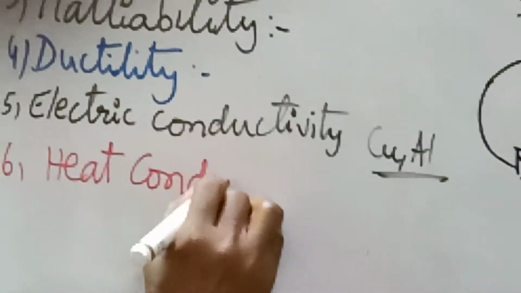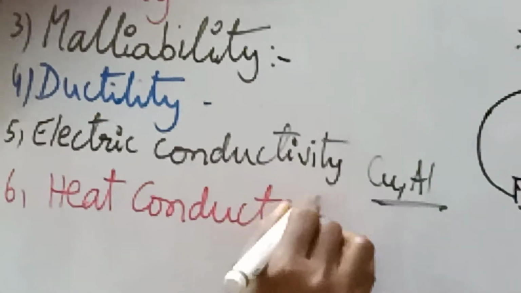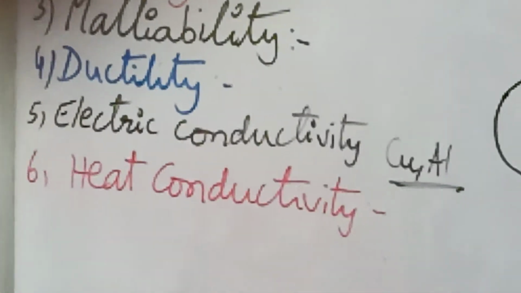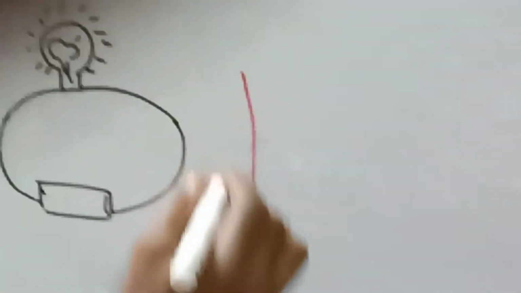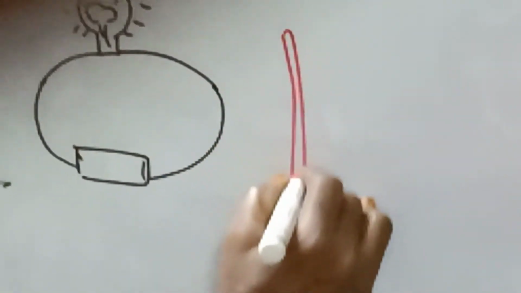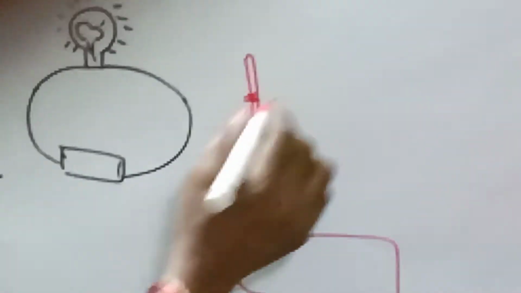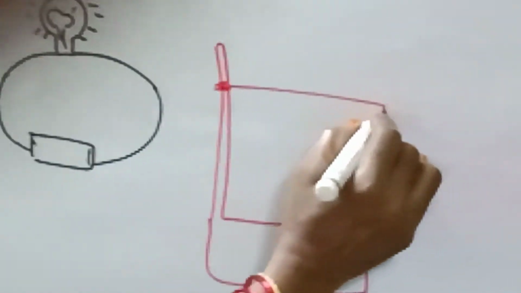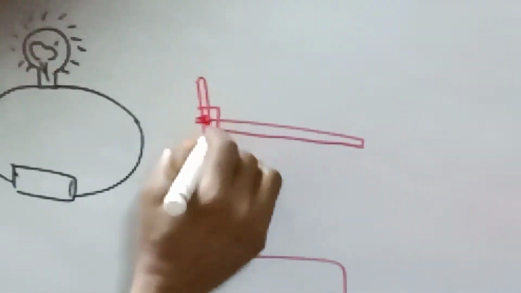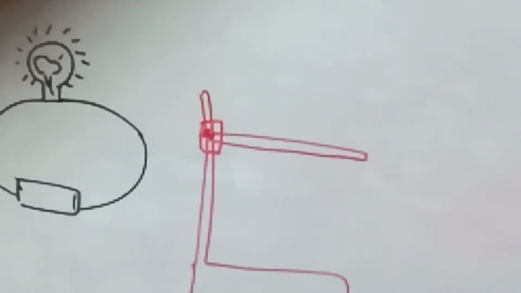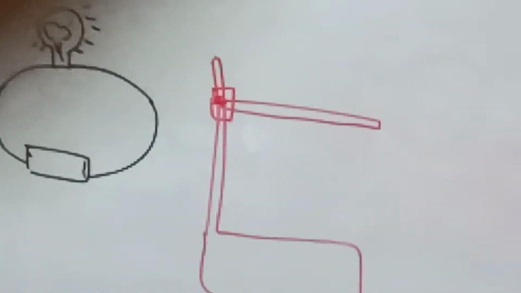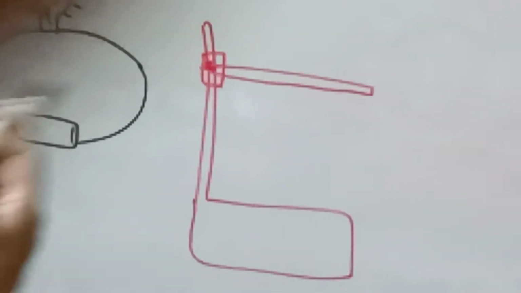Heat conductivity. For that, let us take one retort stand. This is the metal rod fixed with the help of a clamp, and let us take one spirit lamp.